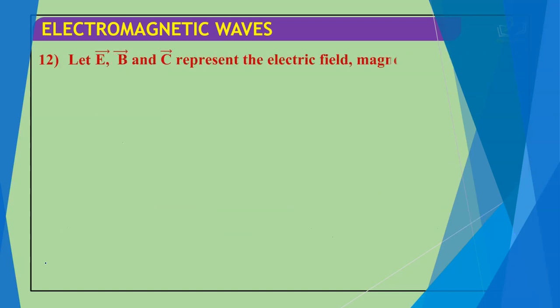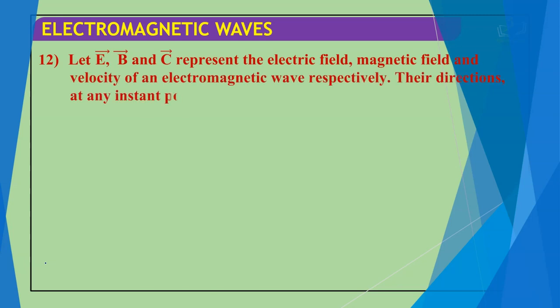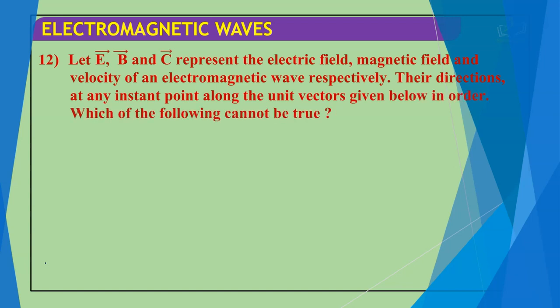Next question is, let vector E, B and vector C represent the electric field, magnetic field and velocity of an electromagnetic wave respectively. Their directions at any instant at a point are along the direction of unit vectors given below in order. Which of the following cannot be true? Students, keep in mind, here the question asked is which of the following cannot be true.